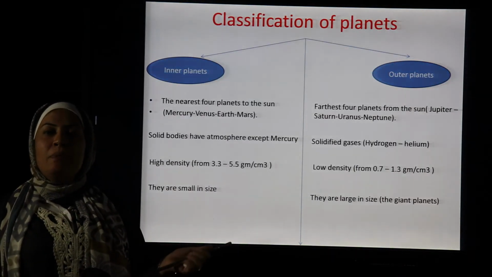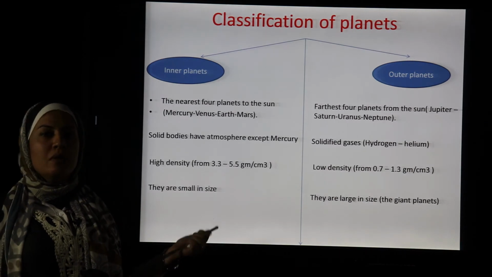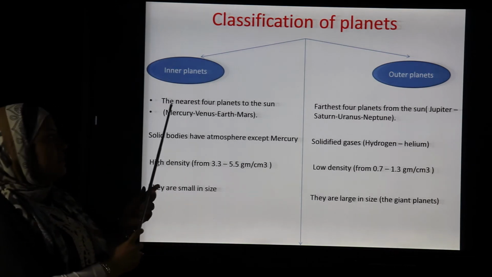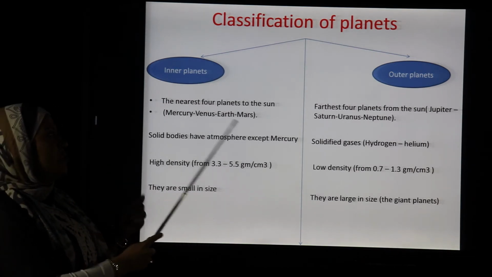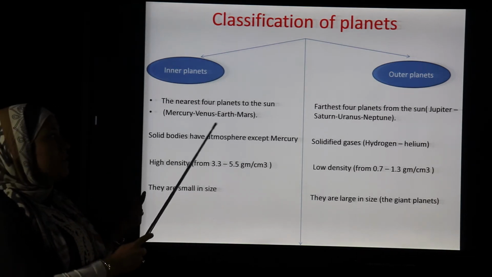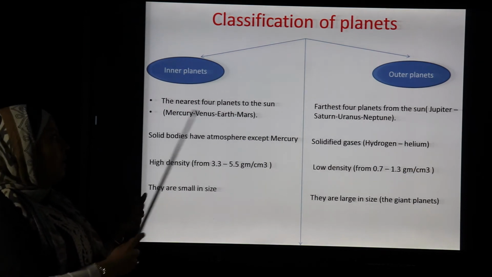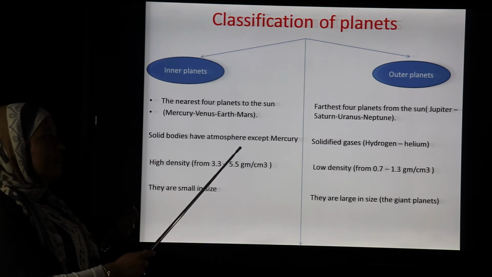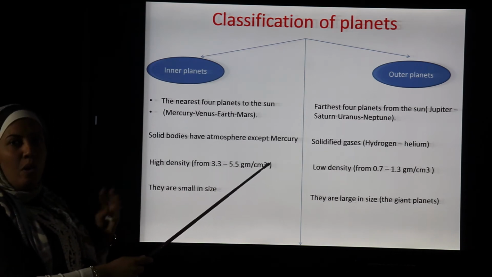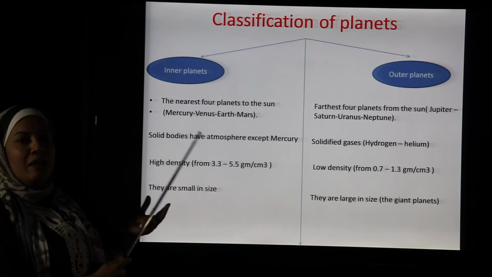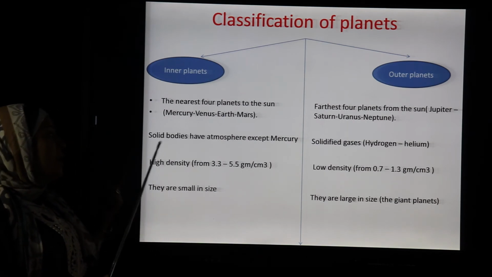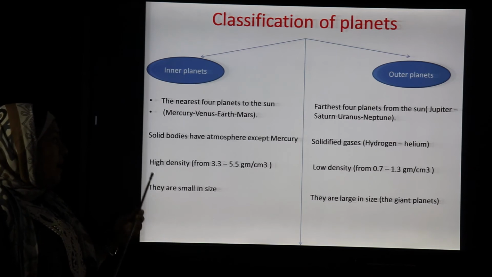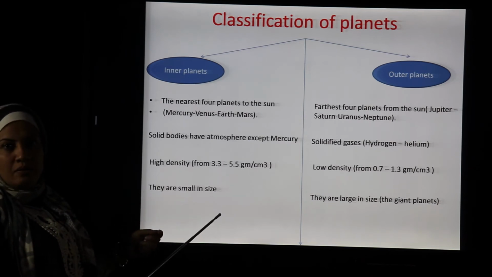We classify the planets into two parts, the inner planets and the outer planets. The inner planets are the nearest four planets, which are Mercury, Venus, Earth, and Mars. They are solid. All the inner planets have an atmosphere except Mercury. Their density is high because they are rocky bodies, and they are small in size.